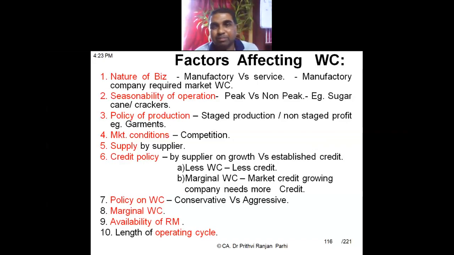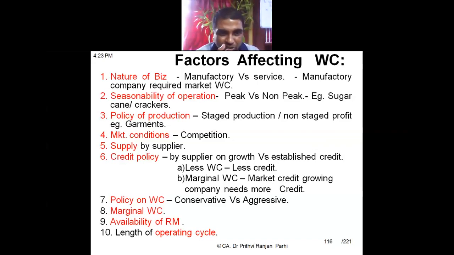Seasonality of the operation. In peak seasons and non-peak seasons, the working capital requirement will be different. Production policies, whether it is produced in a staggered manner or in a continuous manner, will also affect your working capital requirement. Market condition, working capital of the competitors, that also affects. Then supplier terms also affect.